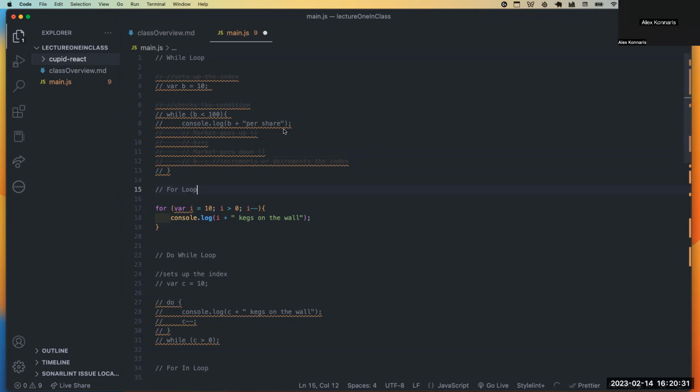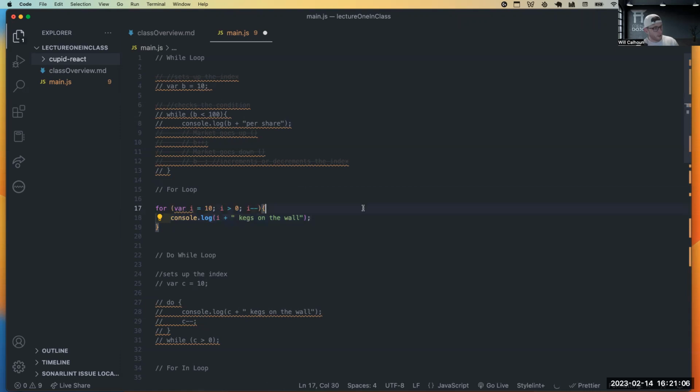So when you write for, you're indicating that you're going to start the for loop. The first variable before the first semicolon is saying, okay, variable I equals 10. That's the index where you want to start at. The one that goes after is the condition. You say, as long as that variable is less than or greater than, in this case, it would be greater than 0. And the last section, the I minus minus, is how much you're going to decrement or add. And then in the body is what you want to happen each time.